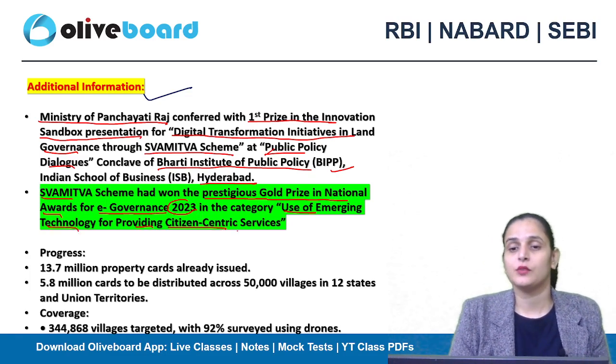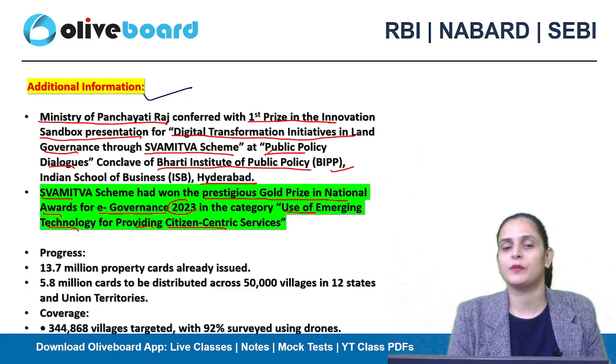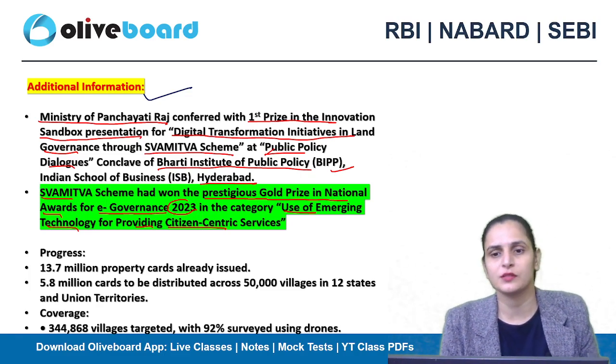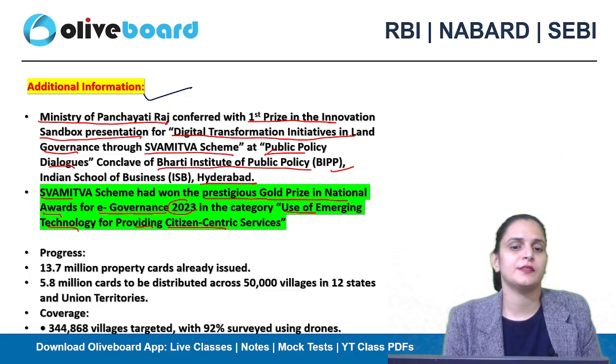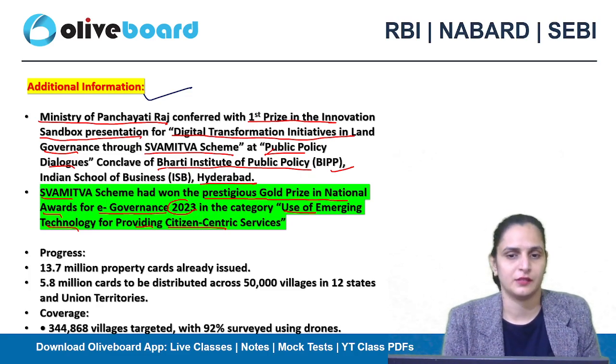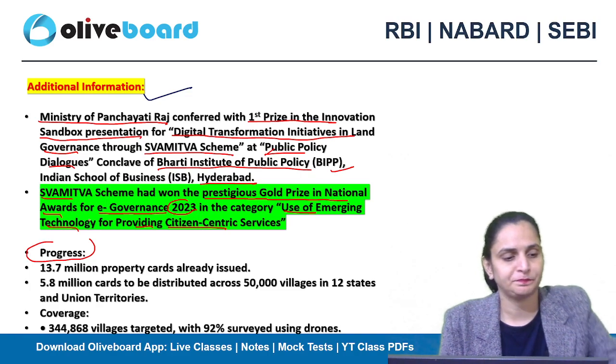So here we are using emerging technology, that is drone technology, and with the help of the technology we are providing citizen-centric services, like providing ownership cards to the citizens, right? So because of that, the Swamitva scheme had won the prestigious Gold Prize in the National Awards for e-governance, okay, in 2023.